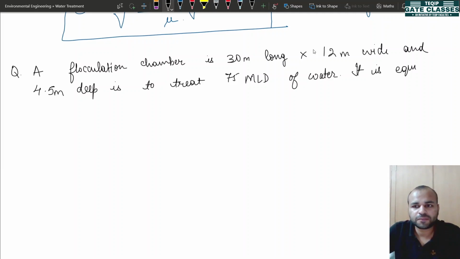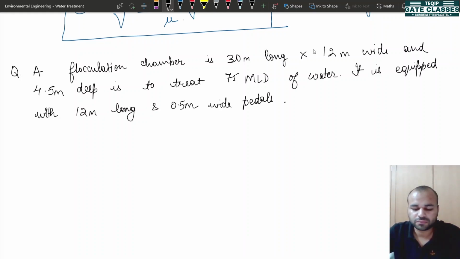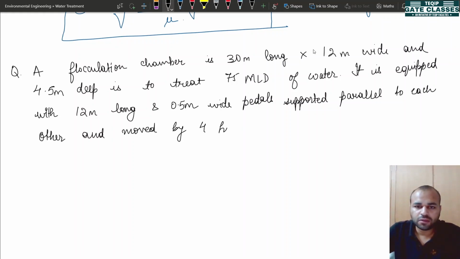It is equipped with 12-meter long and 0.5-meter wide pedals, these are the dimensions of pedals, supported parallel to each other and moved by 4 horizontal shafts. So your number n is also given. So 4 horizontal shafts are used